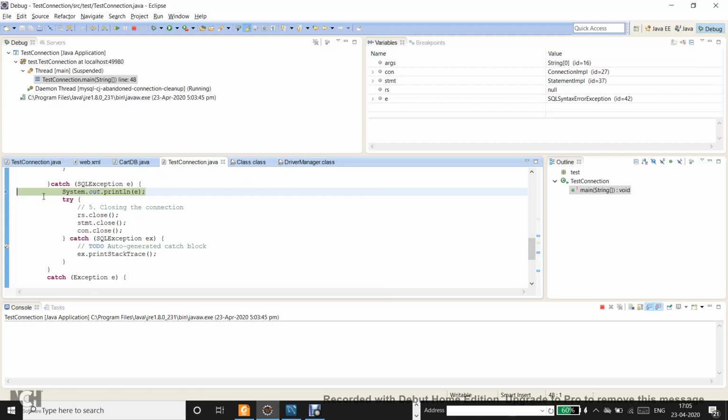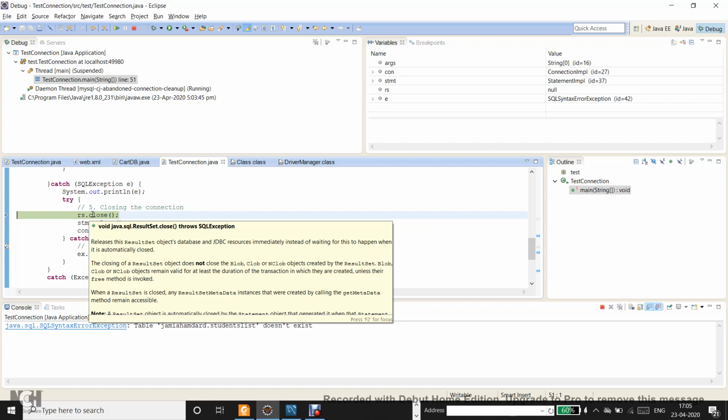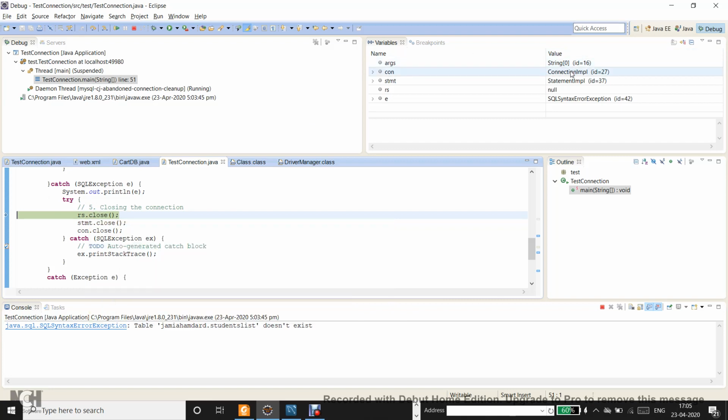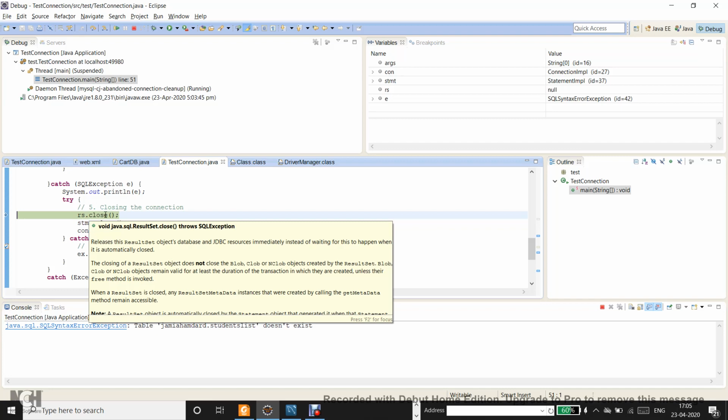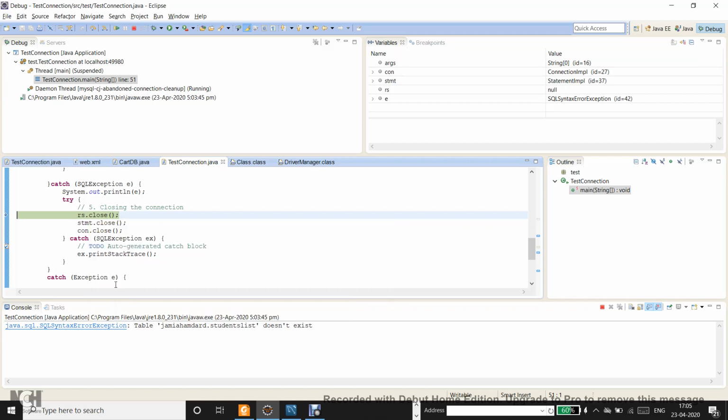There we are, printing the extract trace. Very well. Now we are trying to close the resource as we planned. You see, con is pointing to an object, statement is pointing to an object, but result set is pointing to null. And when I try to execute this line, I am trying to invoke the close method on a null pointer. So I will get a null pointer exception again.